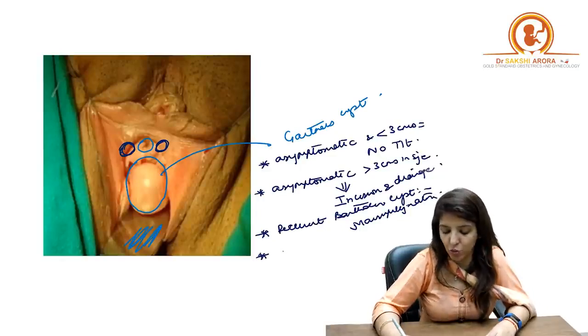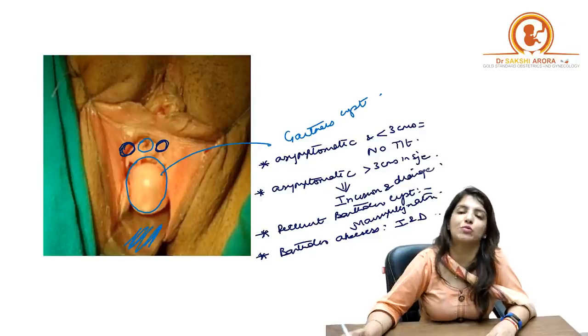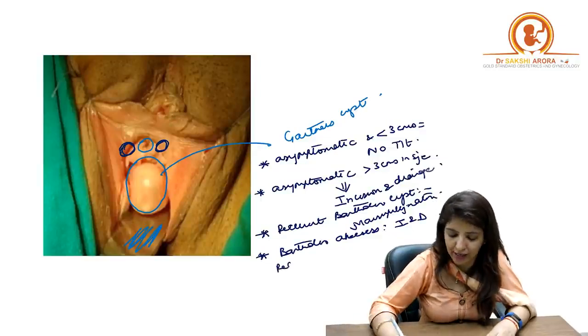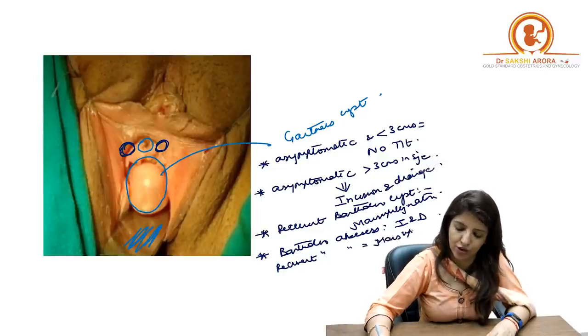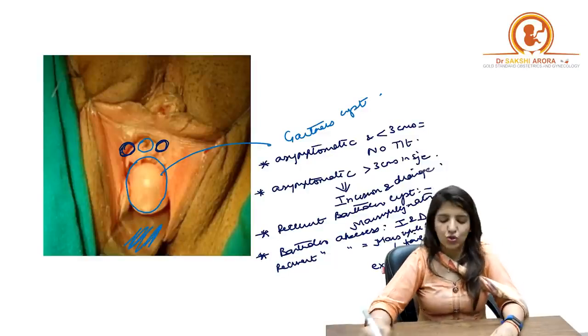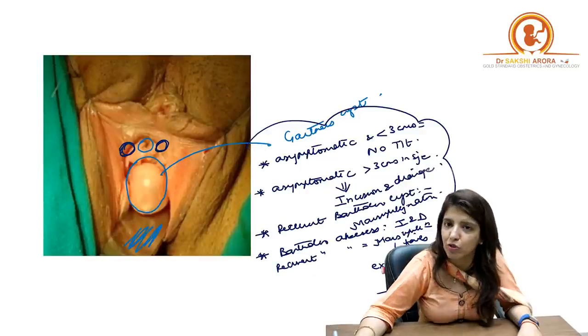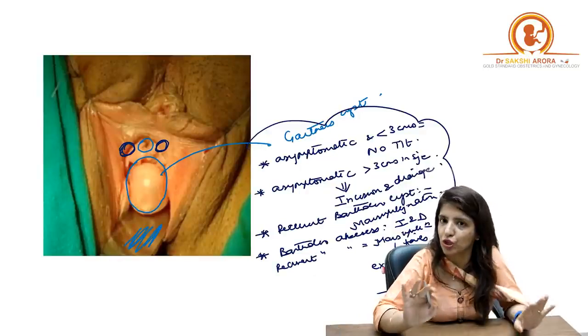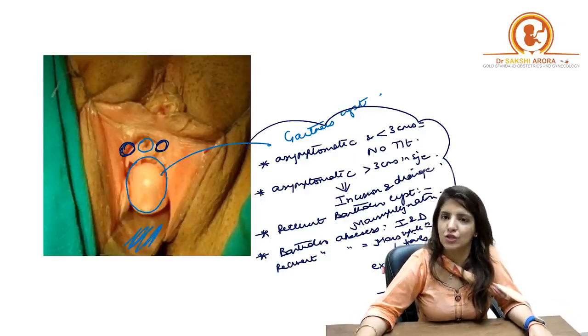Suppose your question says, what is the management of Bartholin abscess, any size? For Bartholin abscess, again the management is incision and drainage, and if it is a recurrent Bartholin abscess, then the management is marsupialization, and if marsupialization also fails, then it is excision of the gland, right? So these are the new guidelines which I want you to remember with respect to Bartholin cyst. Asymptomatic cyst less than 3 centimeters, no surgical treatment needed. More than 3 centimeters, you have to go for incision and drainage.